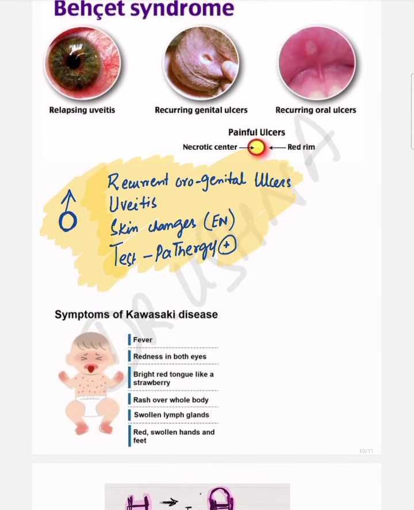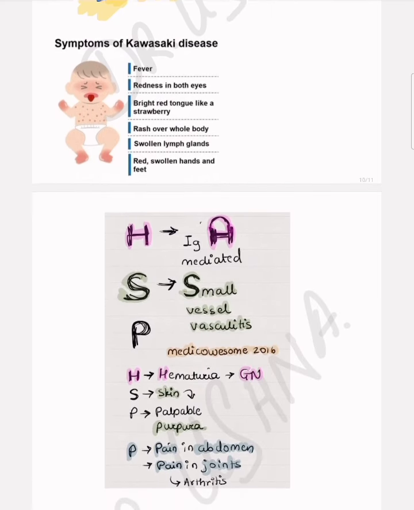This is an important topic, Behçet disease. Whenever a young male patient presents to you with recurrent orogenital ulcers and there is a history of uveitis, and you find the pathergy test positive, that is Behçet syndrome until proven otherwise. That can be remembered with the mnemonic RUST, R-U-S-T, which is basically recurrent orogenital ulcer, uveitis, skin changes in the form of erythema nodosum, and pathergy test positivity.